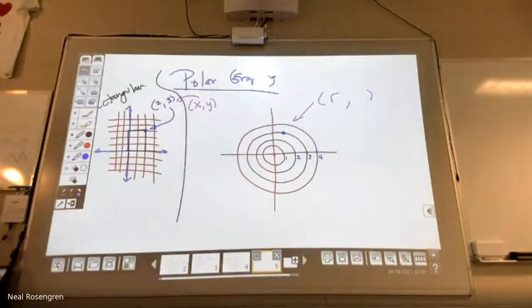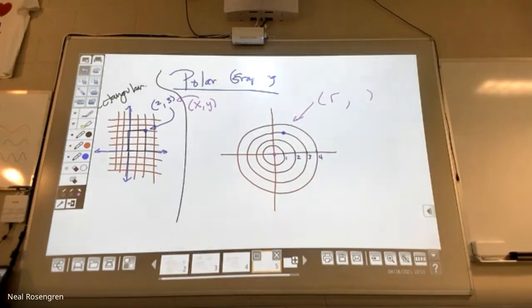That's the first part of the coordinate: tell me what circle I'm on. Get me to the right circle. Do I go to circle 1? Do I go to circle 2? Do I go to circle 3? Do I go to circle pi? Do I go to circle e? Do I go to circle radical 2? Whatever, right? Get me onto a circle somewhere.